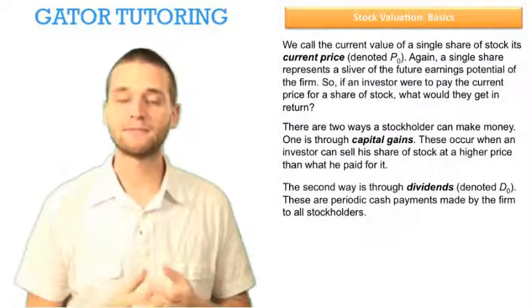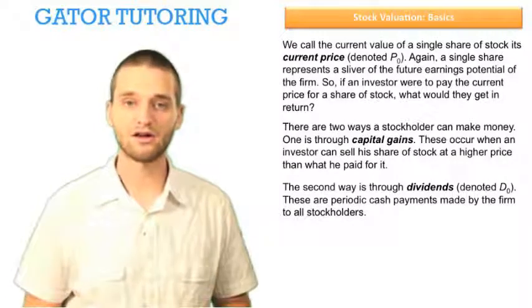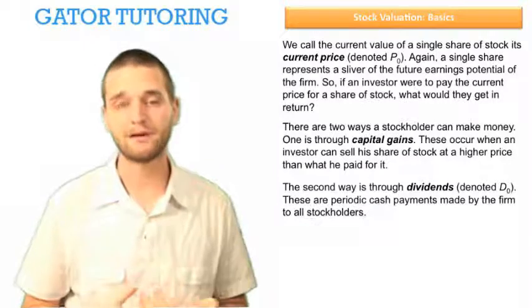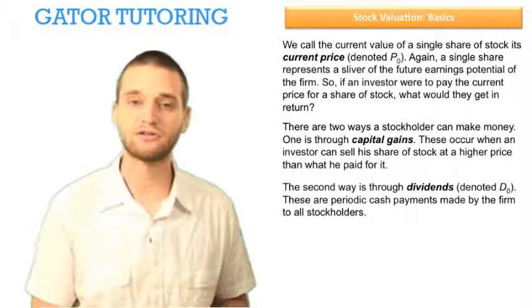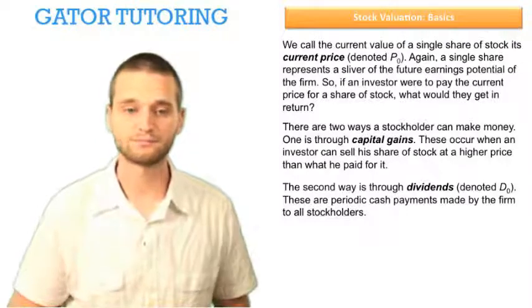These are periodic cash payments made by the firm to all stockholders. So everybody who owns a share of stock, maybe the firm decides to pay a dividend of $1 to each shareholder. So if you own more than one stock, say you own 10 pieces of stock, well, each one of those pieces of stock would get that dividend of $1, so you would receive a total of $10.